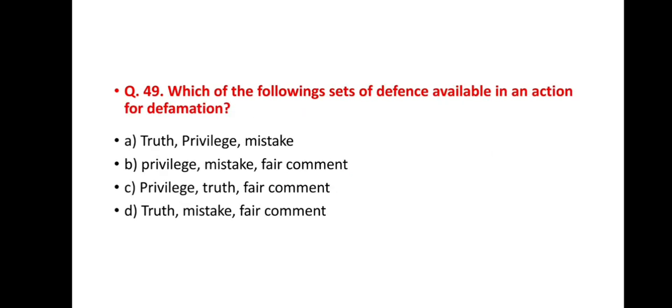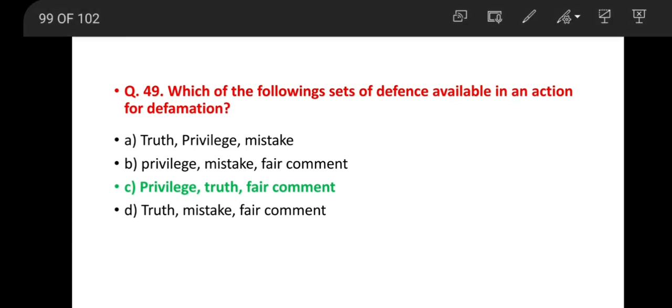Next question, question number 49. Which of the following sets of defense available in an action of defamation? Option A, truth, privilege, mistake. Option B, privilege, mistake, fair comment. Option C, privilege, truth, fair comment. Option D, truth, mistake, fair comment. It's a very important question. And the correct answer is option C, privilege, truth, fair comment. These all are set of defense available in an action for defamation.